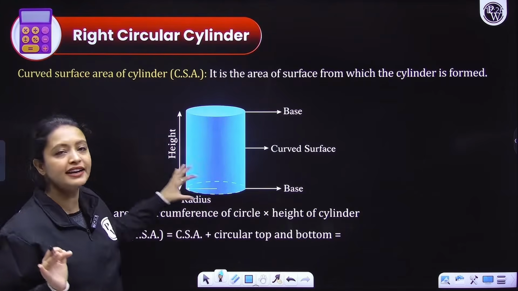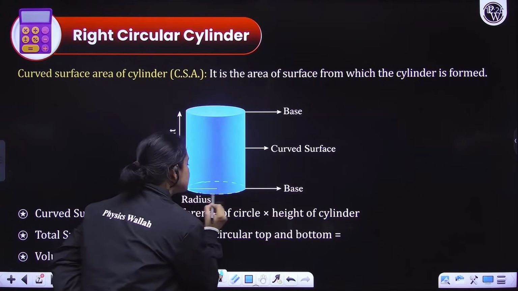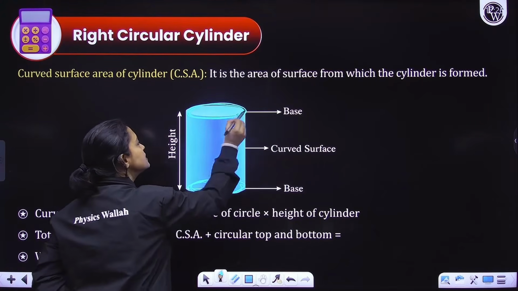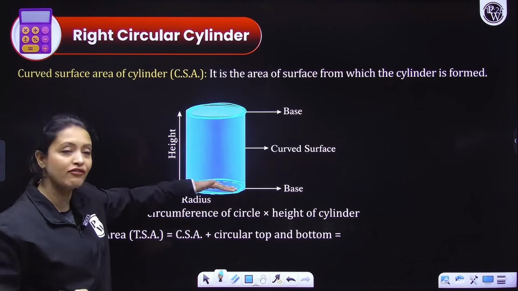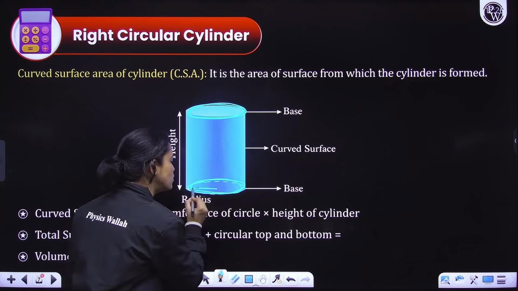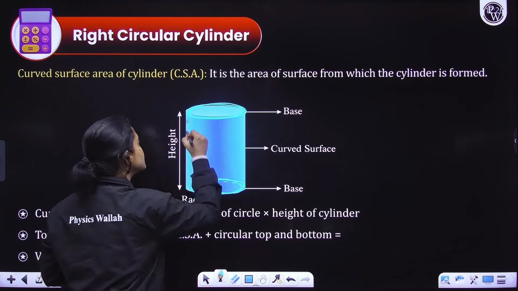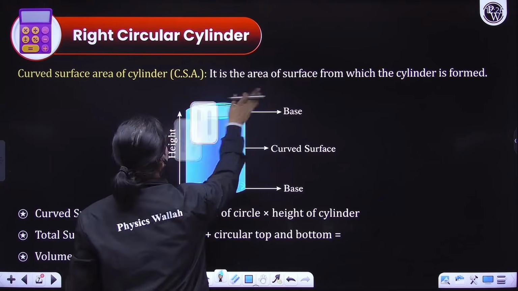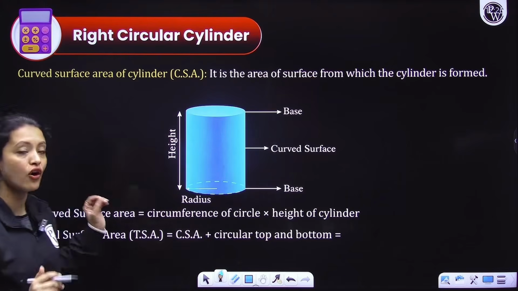So here's your cylinder, everyone. These circles are called bases. We have a circular base here whose radius we take mostly as R, and this here is the height. Simple? Now let's talk about the curved surface area of the cylinder.